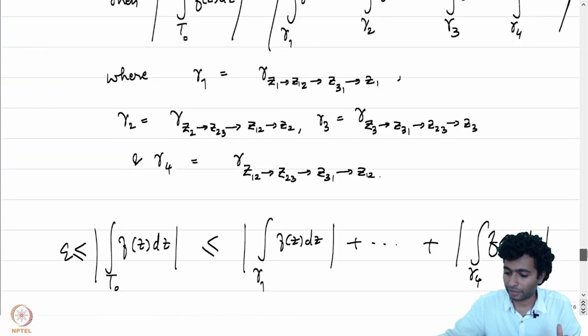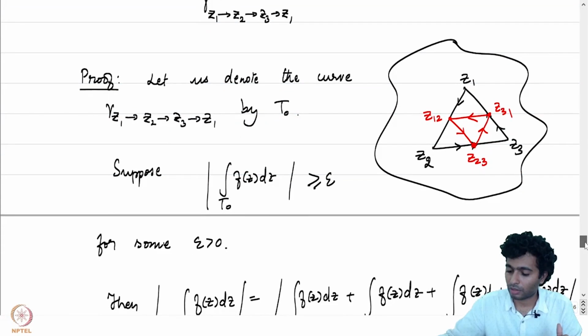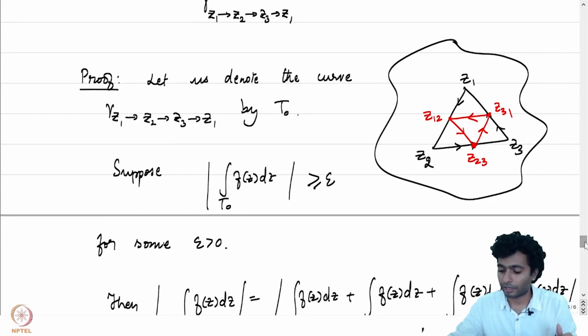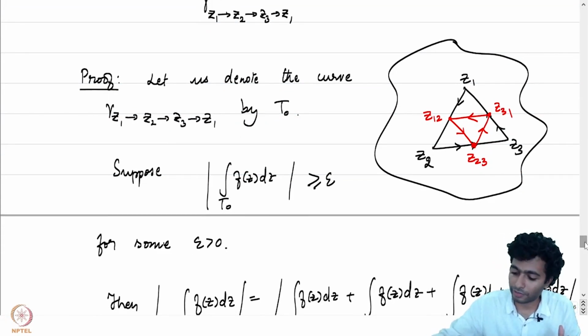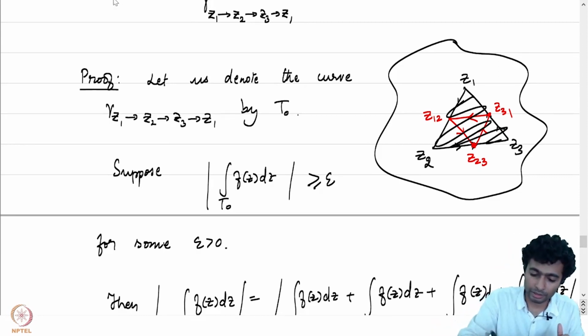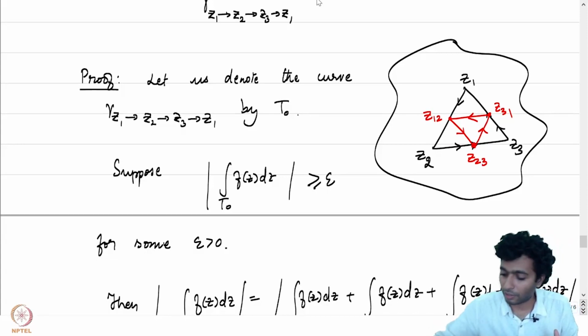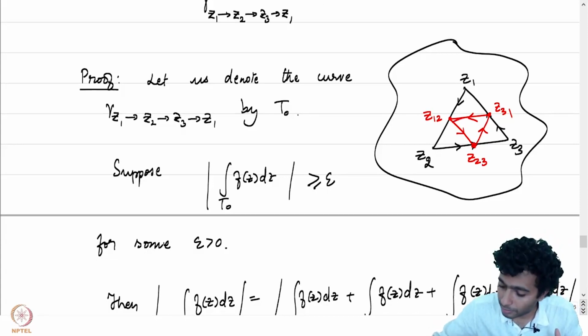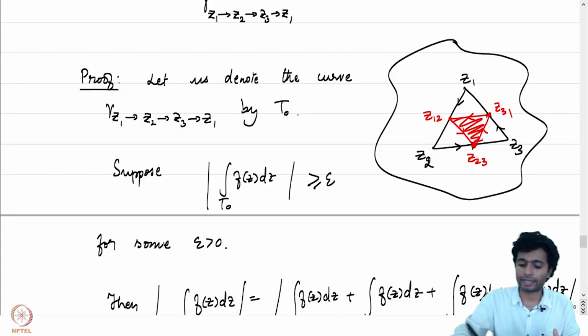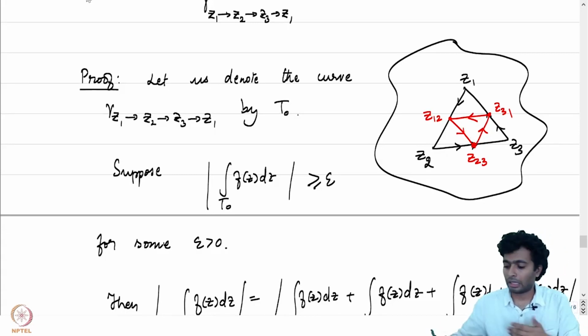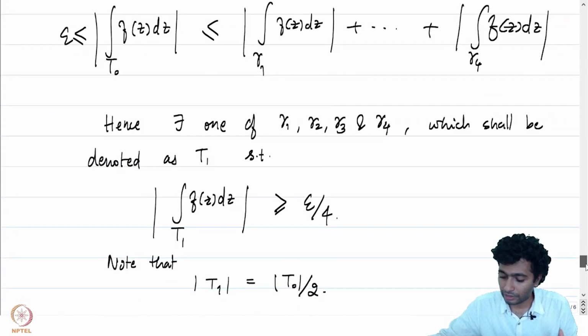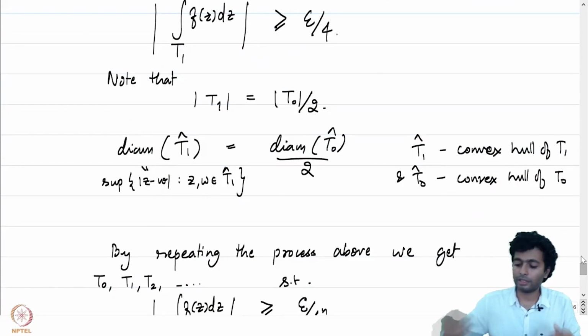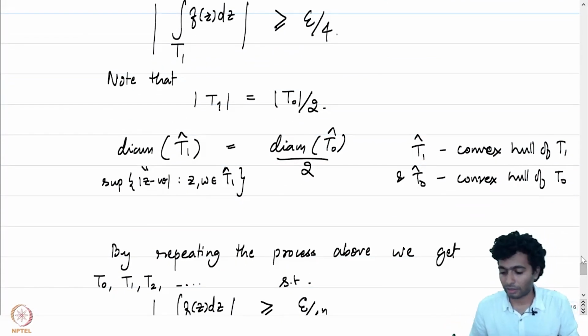So let's just go up to the figure and again look at what the convex hull of T0 will be. The convex hull of T0 is going to be this entire space inside the bigger triangle, and the convex hull of T1 will be the entire space inside the smaller triangle. And the convex hull of T0, as you can see, contains the convex hull of T1.